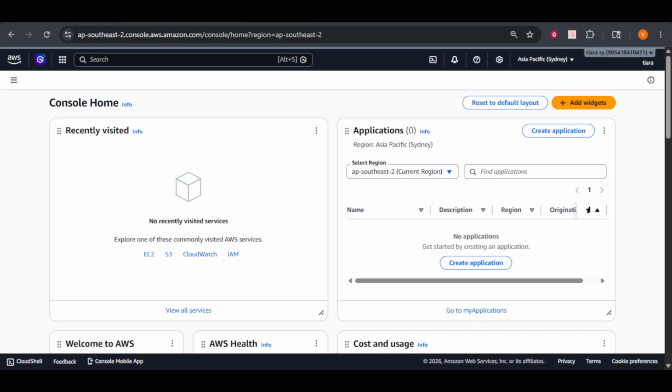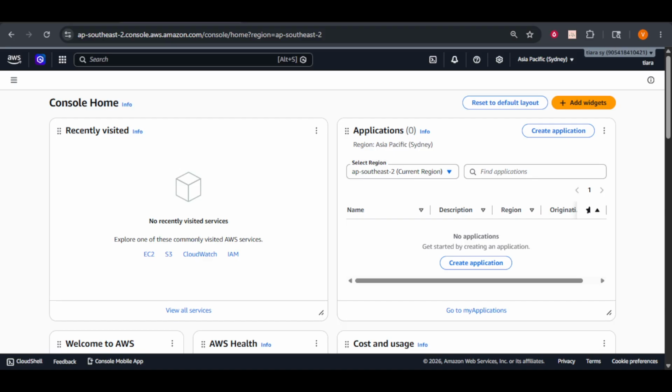Today, I'll show you how to contact AWS support. When working with Amazon Web Services, there may come a time when you need some assistance, whether it's technical support, billing inquiries, or something else entirely. Knowing how to reach out to AWS support can save you a lot of time and effort, and in this guide, I'll walk you through the process step by step.